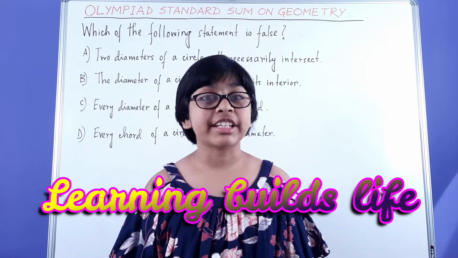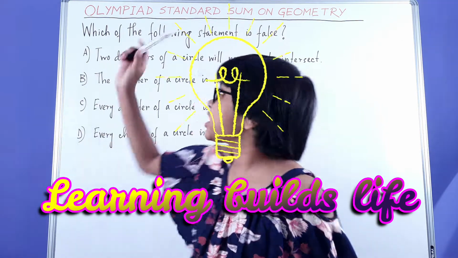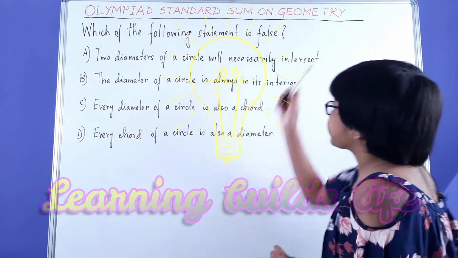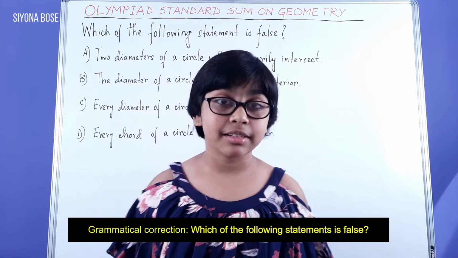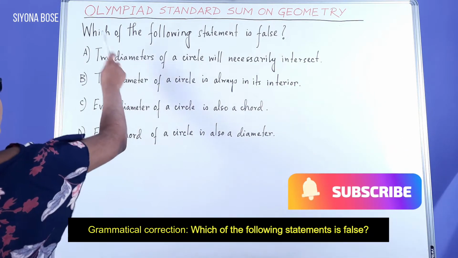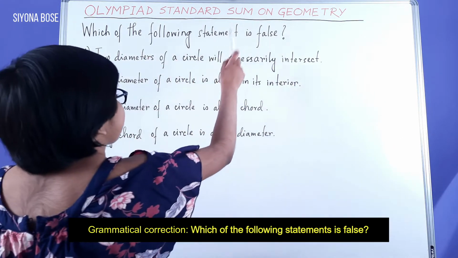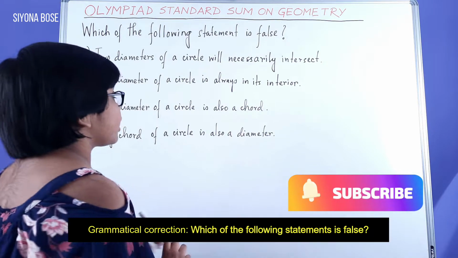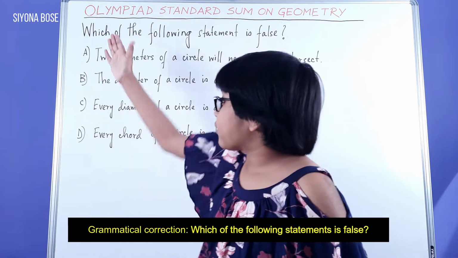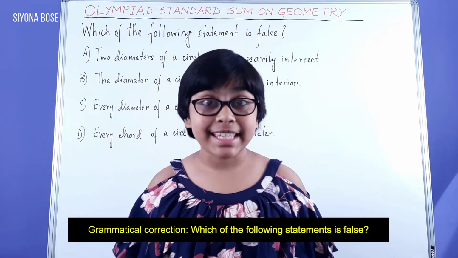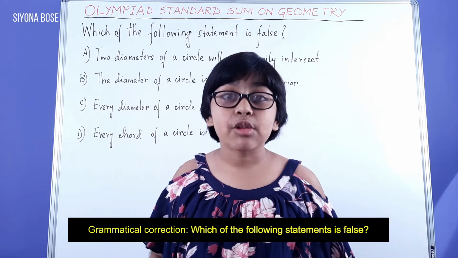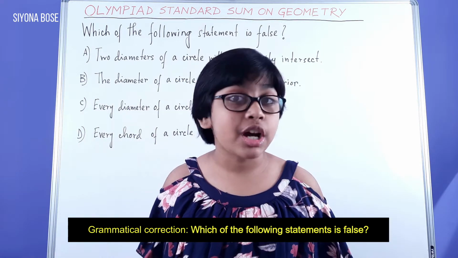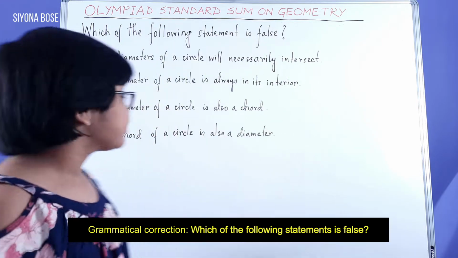Today we're going to talk about an Olympiad standard sum on geometry. I'm going to read the sum before we can begin. Which of the following statements is false? Out of these four options, A, B, C, D, we need to find the false statement. So let's take a look at each of the statements.